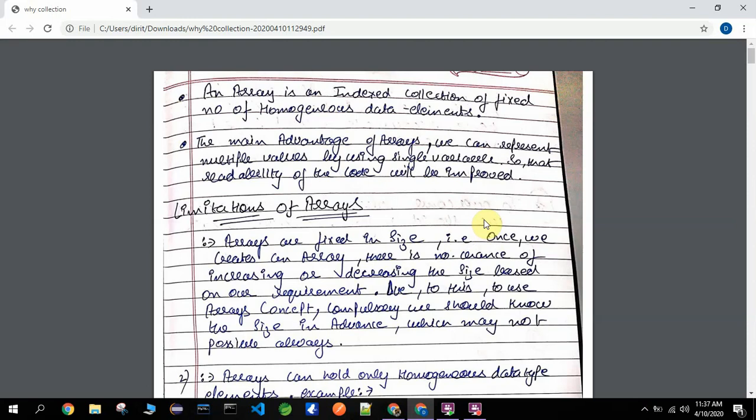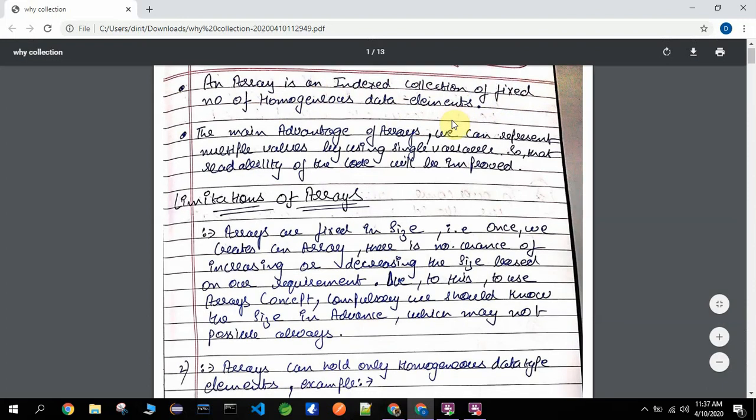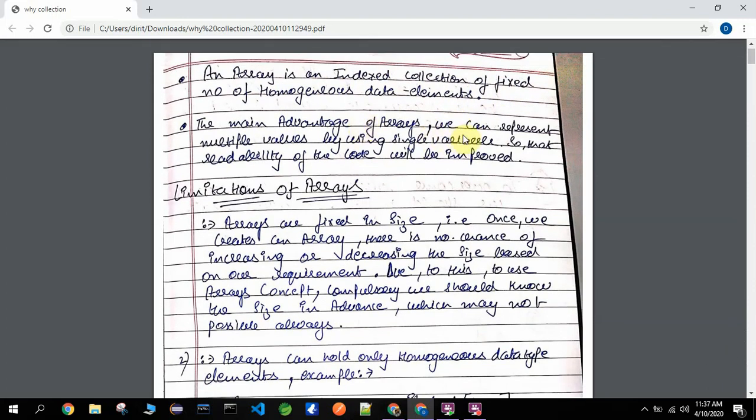What were the limitations of arrays? So basically, what is an array? An array is an indexed collection of fixed number of homogeneous data elements. By indexed, you know what an array is, like 0, 1, 2, 3. There are indexes in every array. Also, the second main thing is it is a fixed number of homogeneous data elements. The main advantage of arrays is we can represent multiple values by using a single variable.